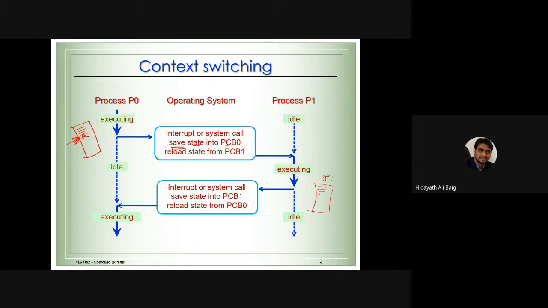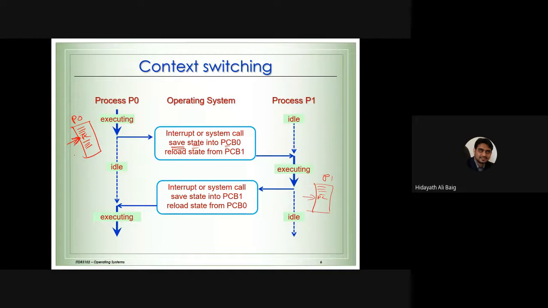We need to remember what it was doing by storing the PCB. Okay, so the interrupt will happen. We need to save what it was doing. Then we need to reload the state from PCB0. So we need to go here and see what process 0 was doing, and we need to start running the instruction.